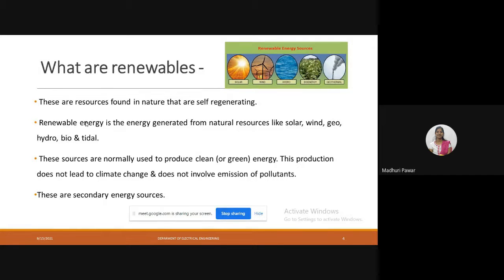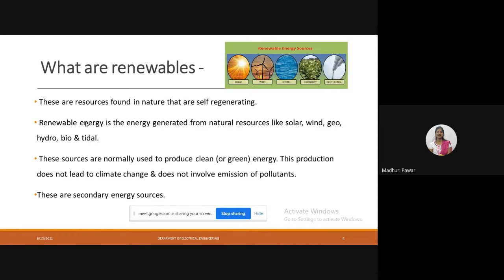These are the sources found in nature that are self-regenerating. That means they are naturally generated. We are not generating them again and again. Renewable energy is the energy generated from natural resources like solar, wind, geo, hydro, bio, and tidal. These are the natural energy sources that we saw in the syllabus also.